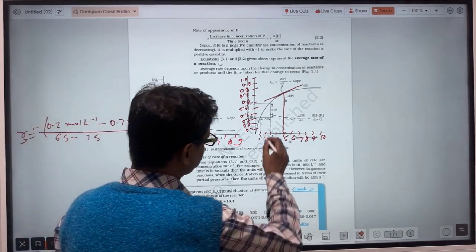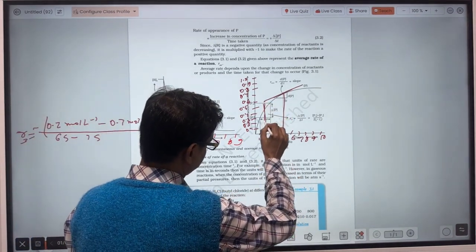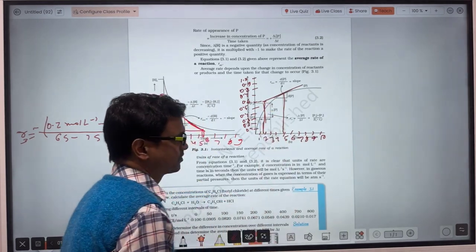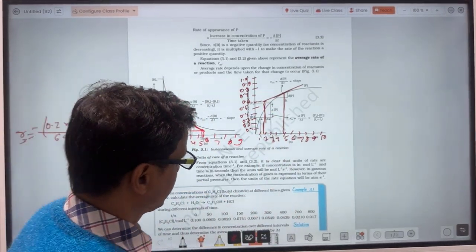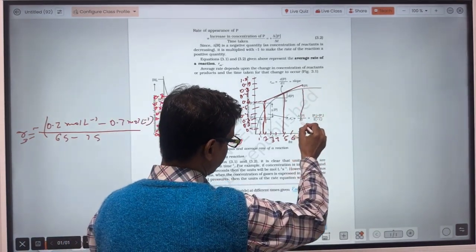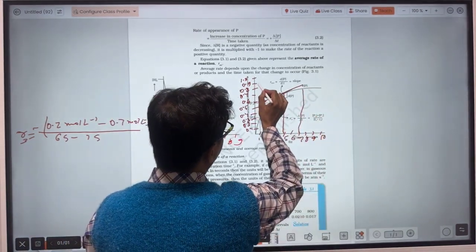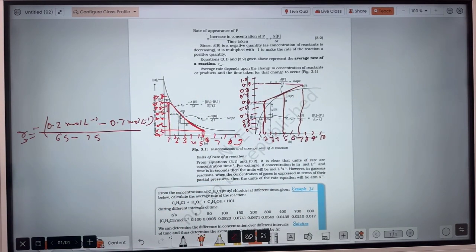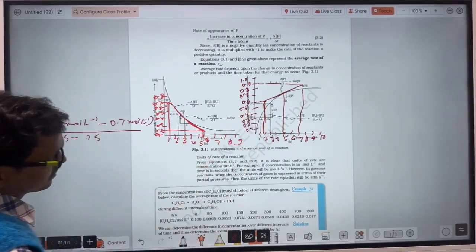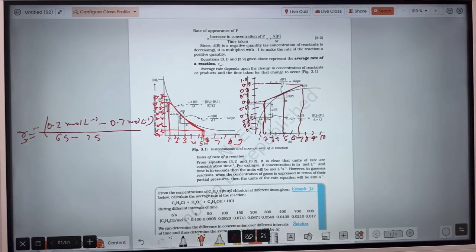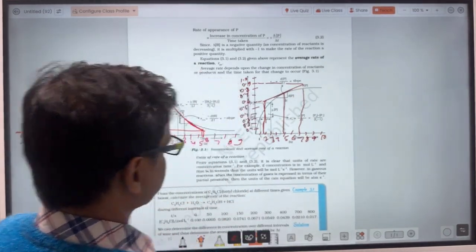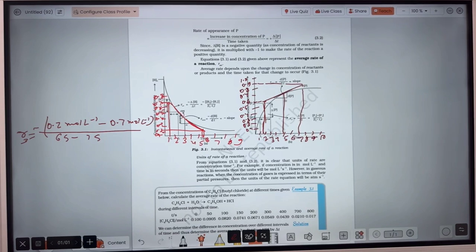Now at 1.5 seconds, the concentration of product is 0.6 mole per liter, and at t equal to 7 seconds, the concentration of product is 0.9 mole per liter.